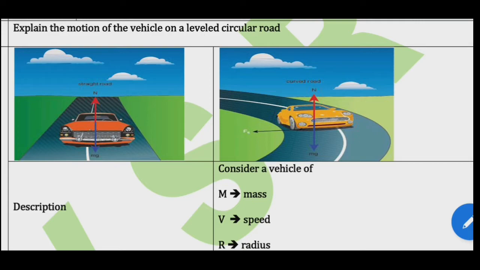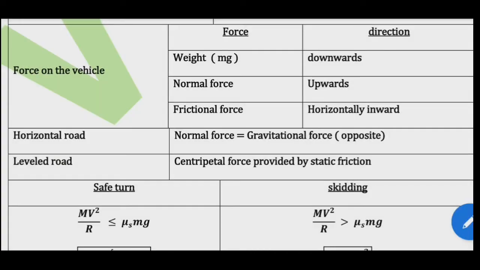The gravitational force mg acting downwards, the normal force N acting upwards, and the frictional force Fs acting horizontally inwards along the road.